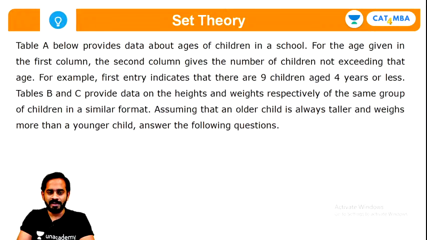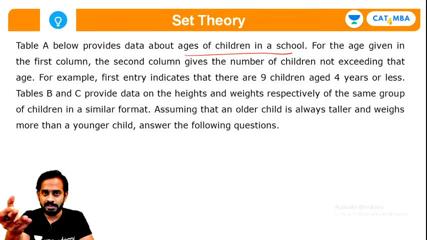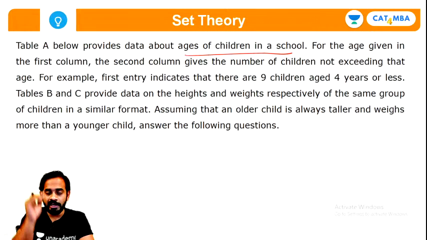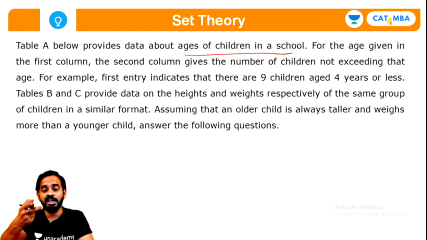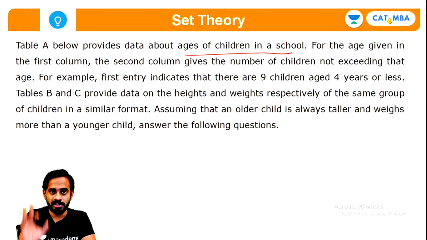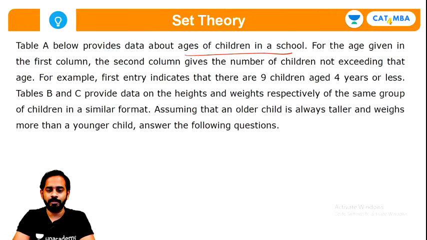Table A below provides the data about ages of children in school, and whenever you find a set like this, you just quickly read the data and try to understand what are the key takeaway points from this column. Okay, so जल्दी से पढ़ो, फिर हम देखते हैं कि आगे क्या टेबल दिया है. ठीक है, did you read this part guys quickly?